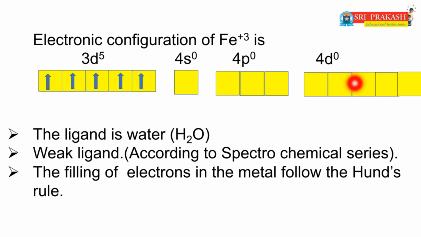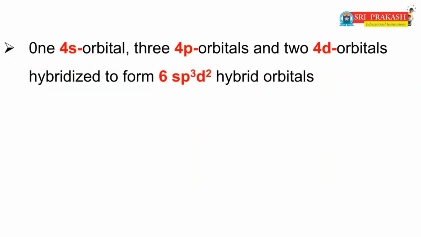Dear friends, already you all know that in this complex the ligand is water. Water is a weak ligand according to the spectrochemical series. So the electrons are filled following Hund's rule. So the electronic configuration of Fe+3 is 3d5, 4s0, 4p0 and 4d0. That means one 4s orbital, 3 4p orbitals and 2 4d orbitals are involved in the hybridization, then form 6 sp3d2 hybrid orbitals.